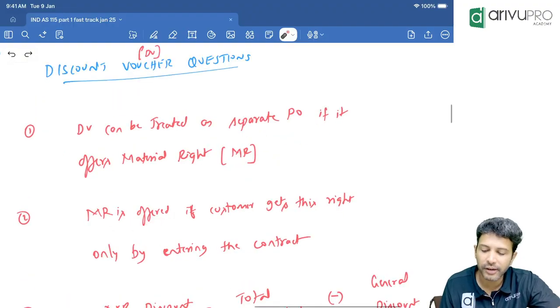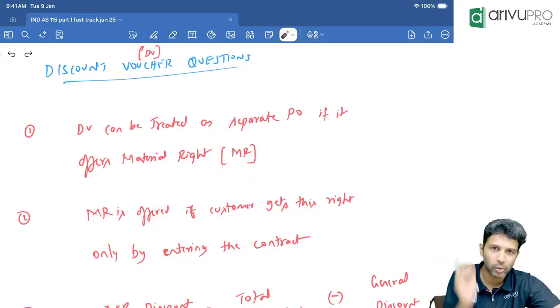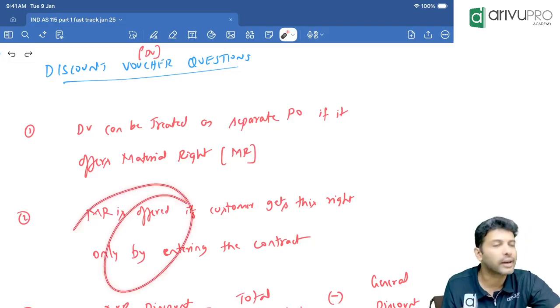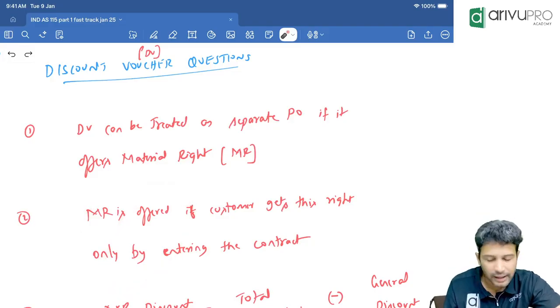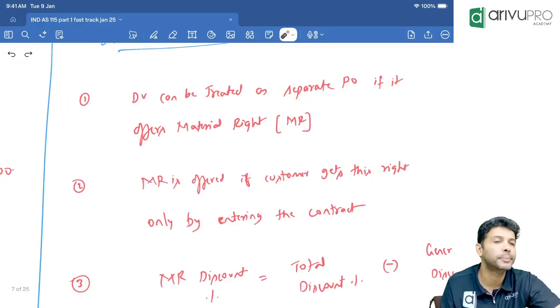Material right is offered if a customer gets this right only by entering into a particular contract. Only selected customers, by entering into a contract with a particular value, get this MR. In that case, we can say the discount voucher offers a material right and it can be a separate PO. Okay? That's how to identify.